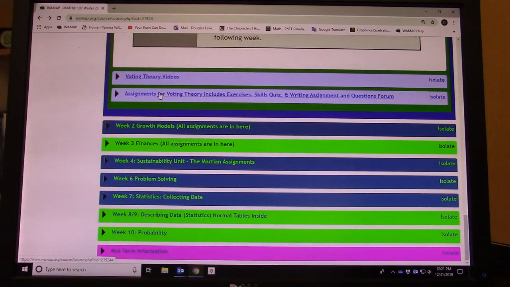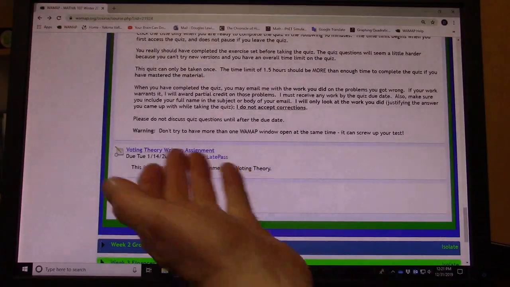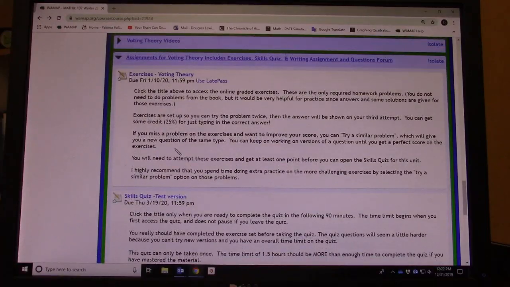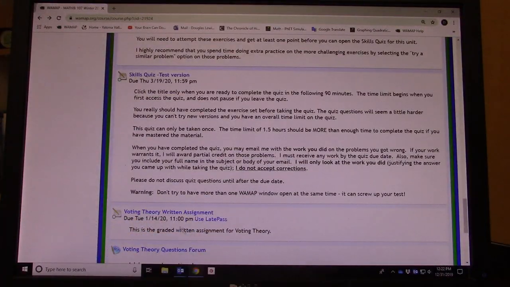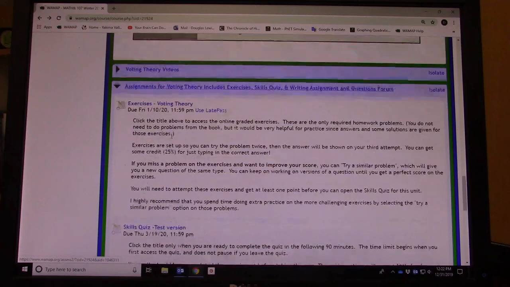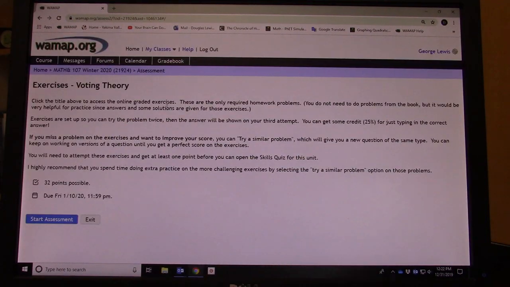Before I do that, there are also the assignments for the voting theory, so you can access those here too: the exercises, then the skills quiz, and then the written assignment. There are always those 3 assignments for every unit: exercises, skills quiz, and writing assignment. The writing assignment is typically due the following week, and the skills quiz is just a couple days after the exercises. So let's look at accessing those.